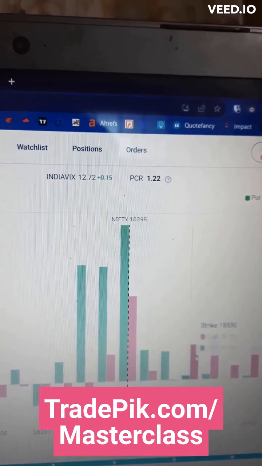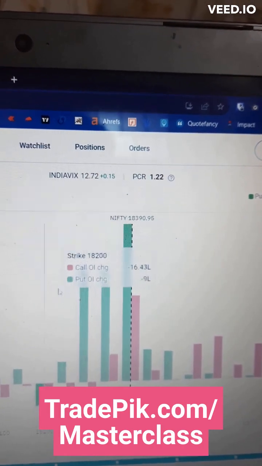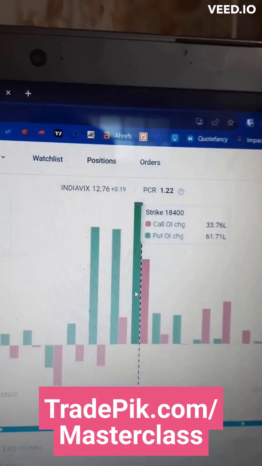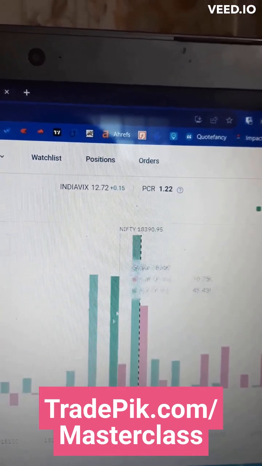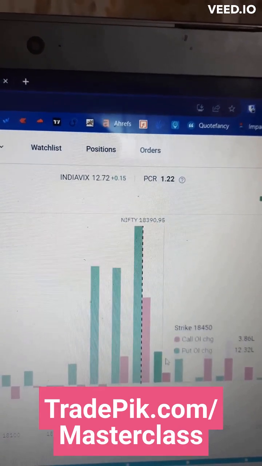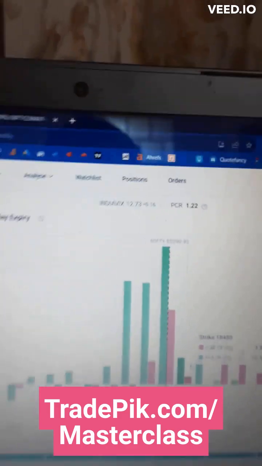to 18,400 and 18,500. And you can see people are adding more puts here in Nifty. So we can say that the trend is completely bullish and people are shifting their calls from lower levels to higher levels, which indicates that this trend will continue.